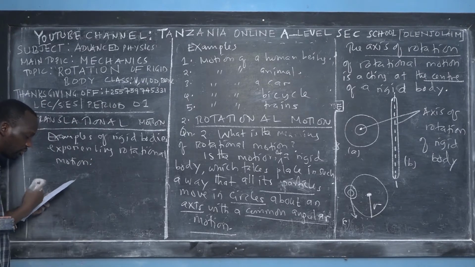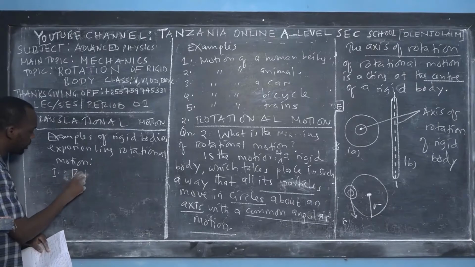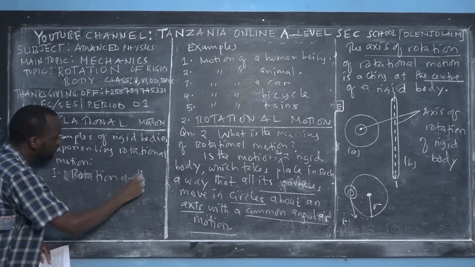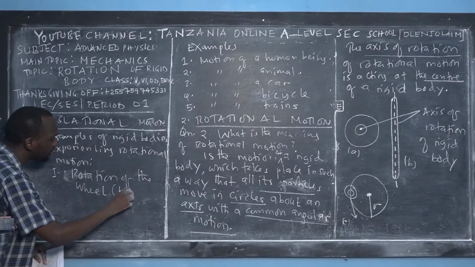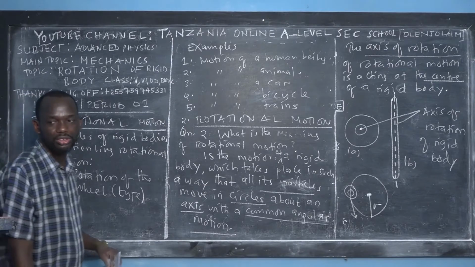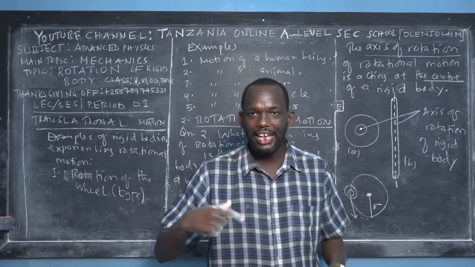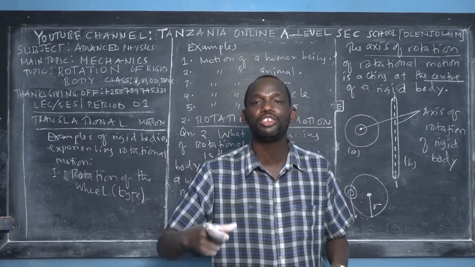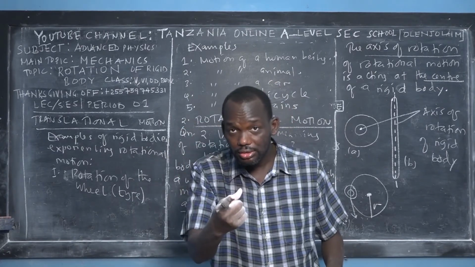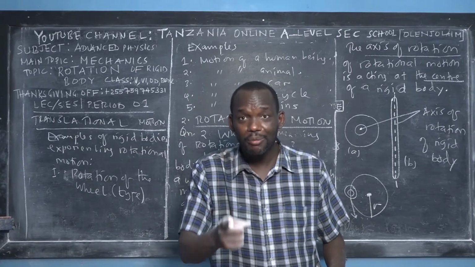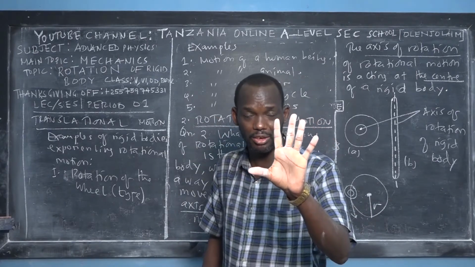The first one, rotation of the wheel. When you say rotation of the wheel or the tire, we have many vehicles. We have a car. When the car is moving in linear motion, its wheels or its tires rotate about their own axis. You see? So the car can experience, listen, let me surprise you.